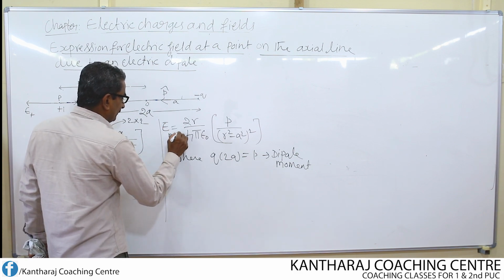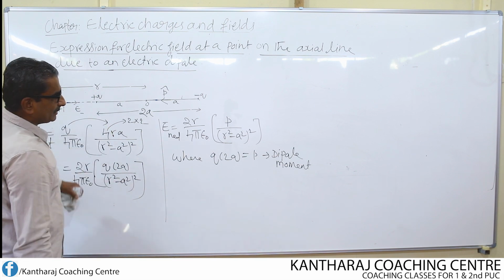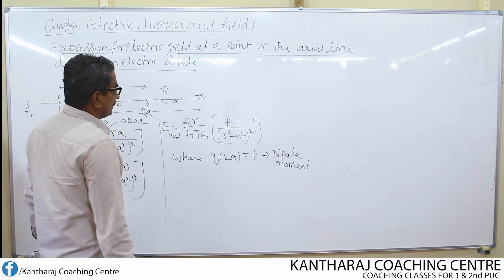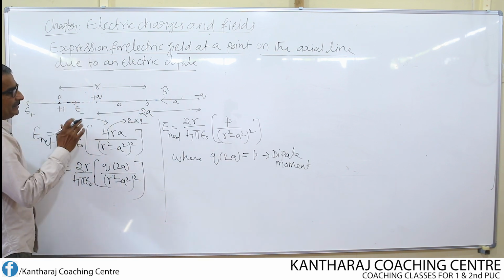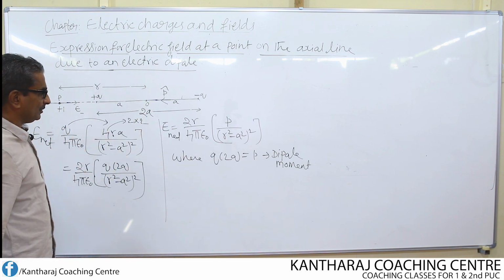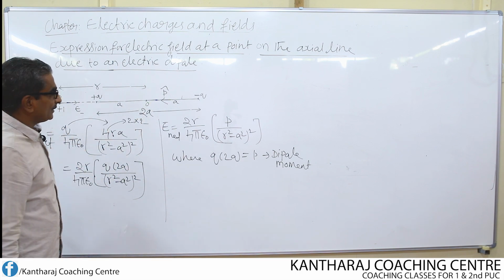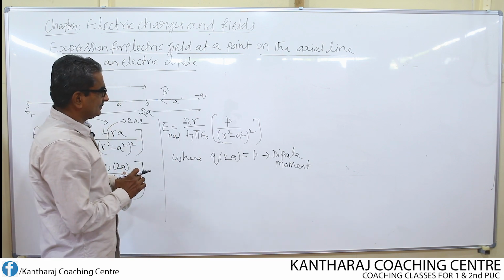So this is nothing but the net field, remember. This is the expression for the net field at the point P due to the two charges, that means due to the electric dipole. Then what is the direction of this net field?